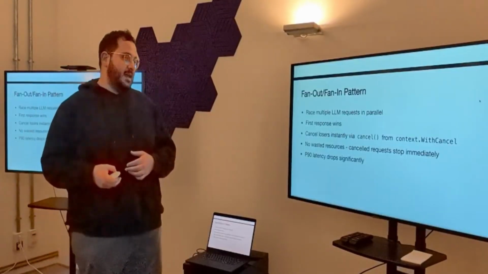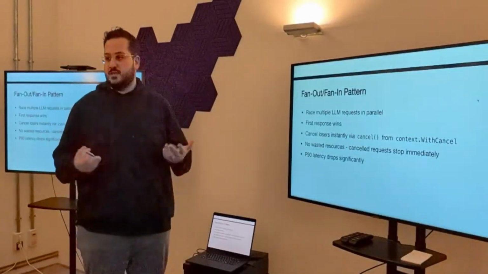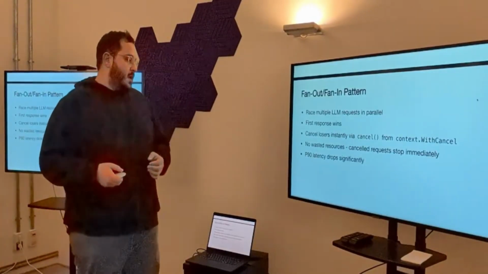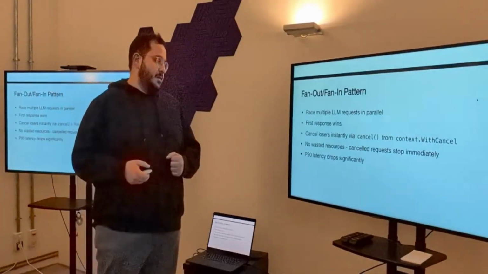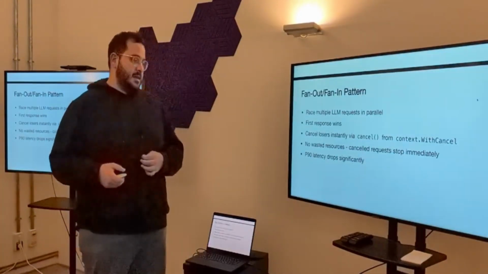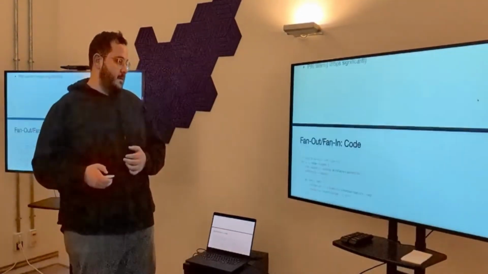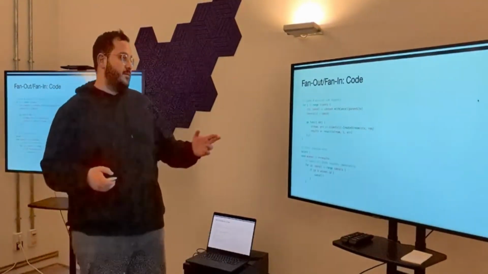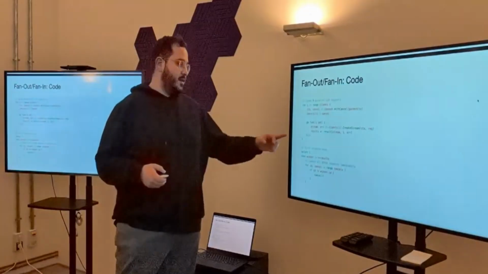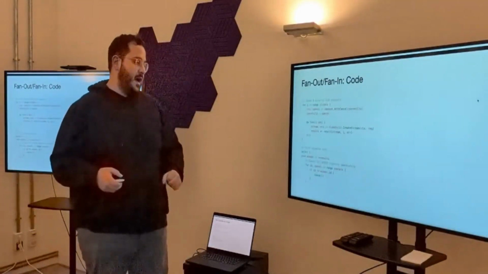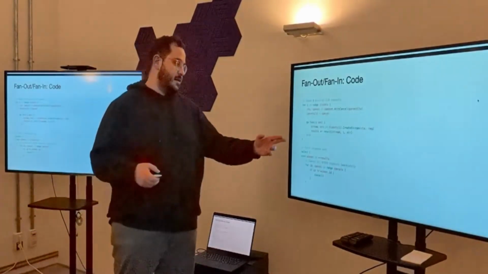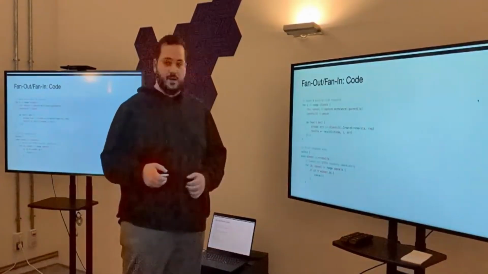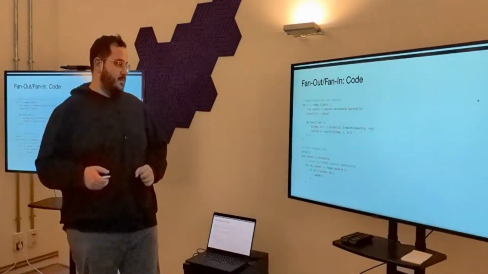Context here became very handy because it just works. This solution helped us improve our P90 significantly. This is what the solution looks like. We fire a bunch of streaming requests, and then the first one that comes in kills the rest. We cancel them, and we cancel their contexts.